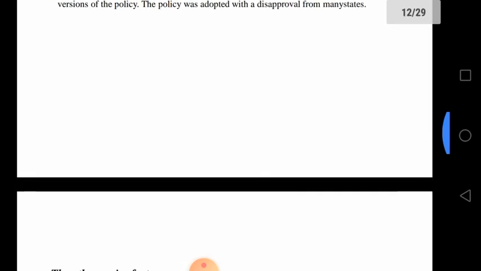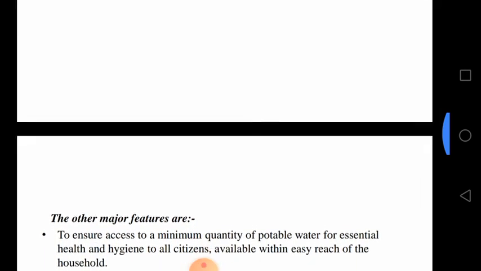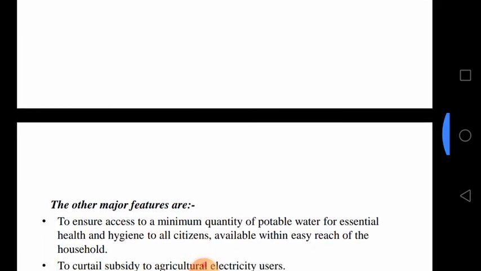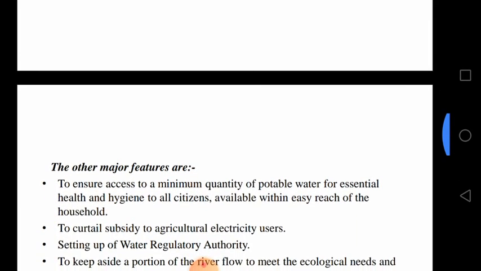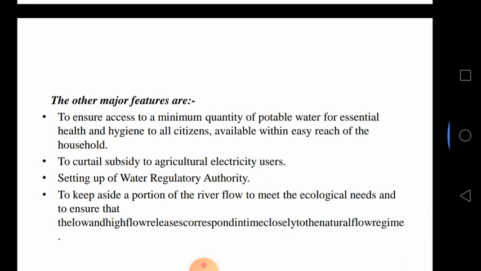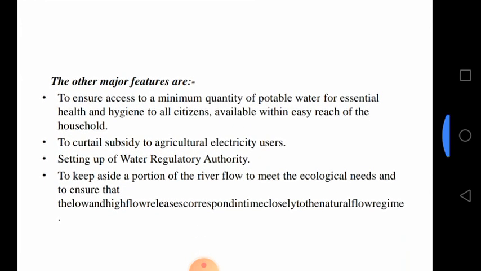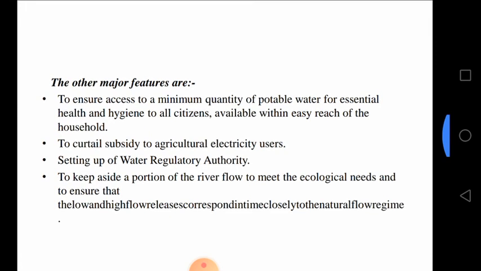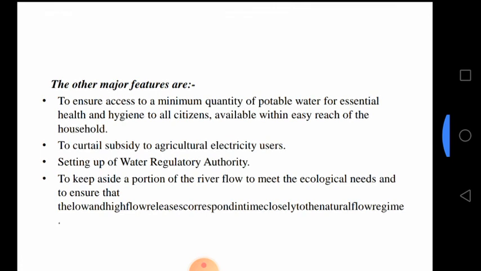This all comes under national water policy implementation. And other main features are to ensure access to a minimum quantity of potable water for essential health and hygiene to all citizens, available within easy reach of the household. As we discussed, the 2012 policy is the main concern about this one.